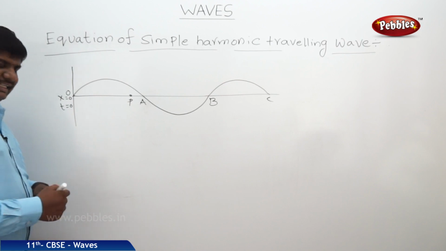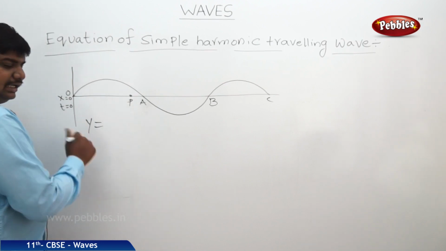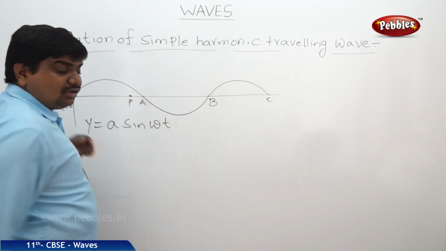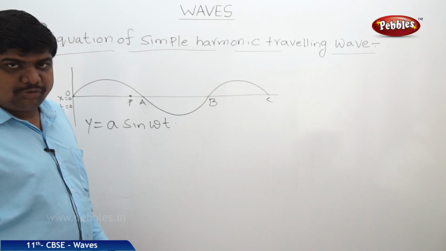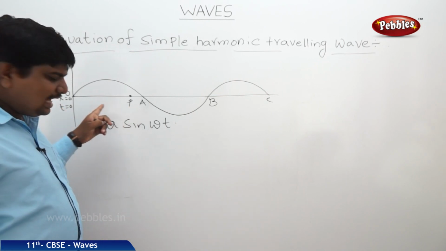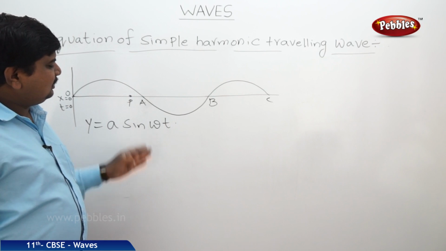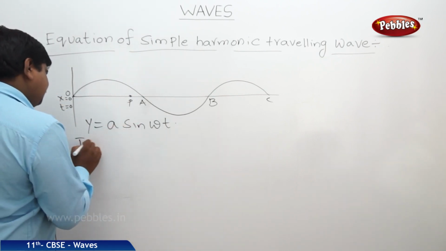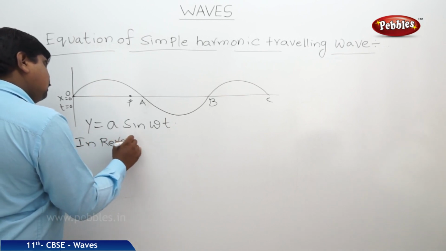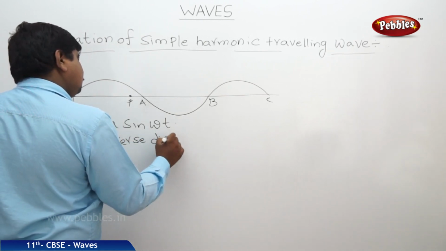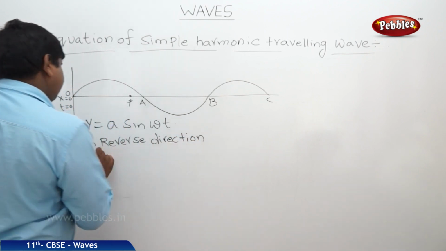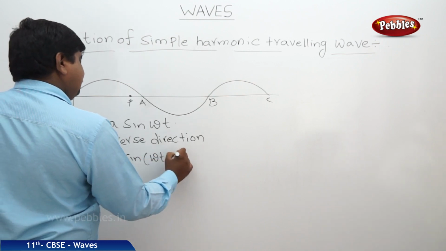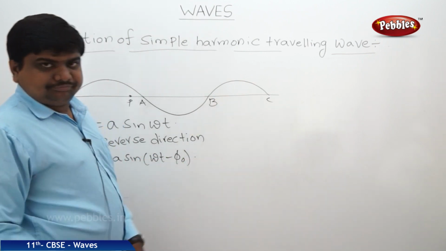So, at the beginning stage, the displacement of the wave can be written as y is equal to a sin omega t. It is a simple sine function with angular velocity omega. When the phase is lagged towards the origin by a phase constant phi naught, then in the reverse direction y will become a sin (omega t minus phi naught), or phi.